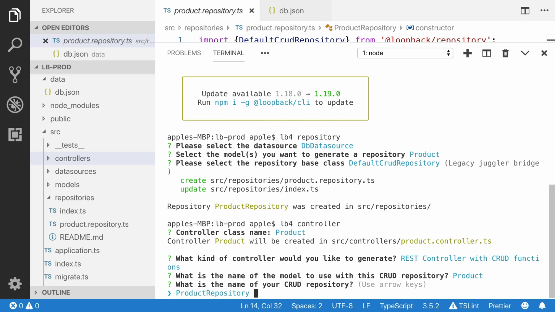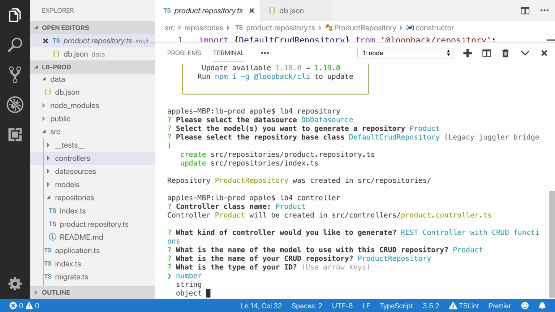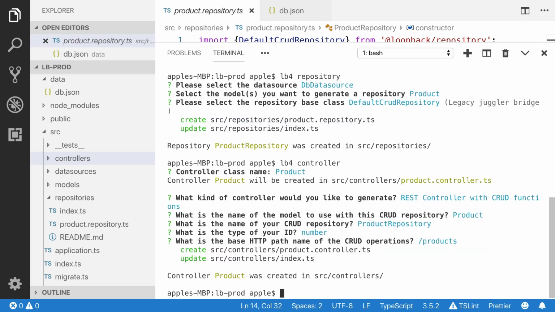We need the product repository. Yes, because this product repository has CRUD related functions: create, read, find, and find all. The type of the ID, I think we defined the number type. What is the base HTTP path name of the CRUD operations, which is products. Actually, I don't need to type anything. I'm going to press enter. That is it.